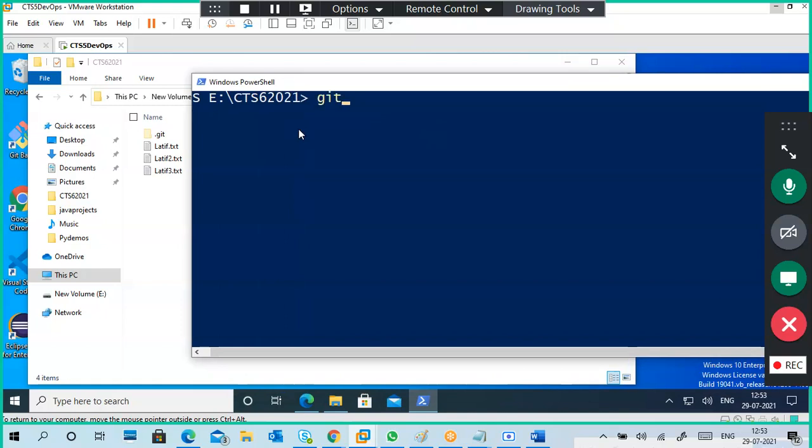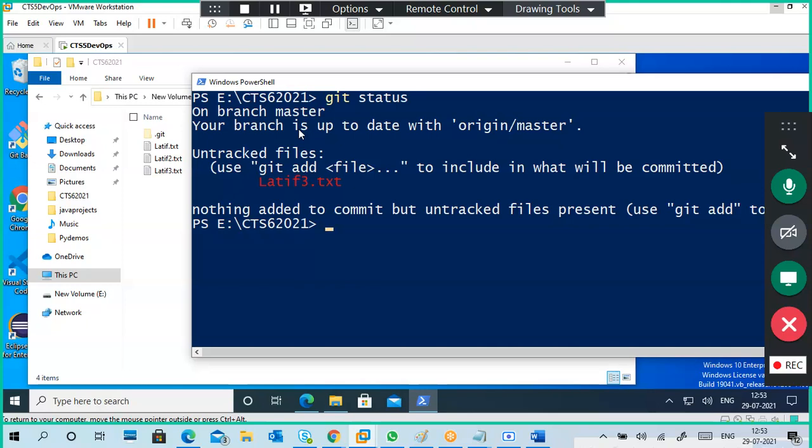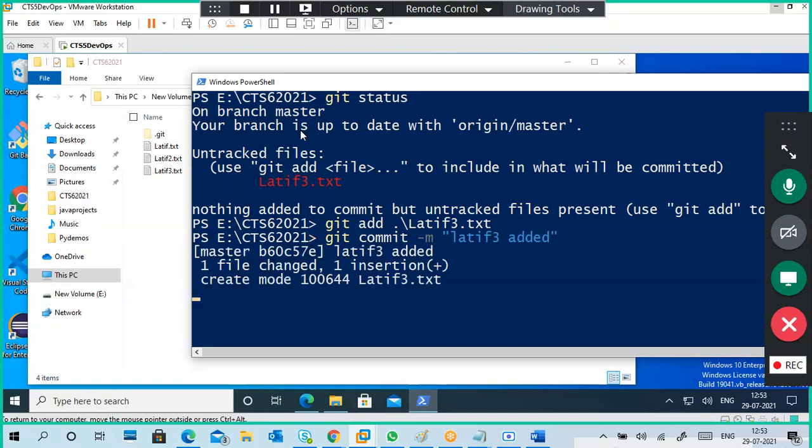Now again, same git status. A new file is added, git add. You can choose whether you want to add only one file or more files. Added, git commit. Normally I'm doing it without worrying about what I've done. Okay, the commit is also done, no problem.